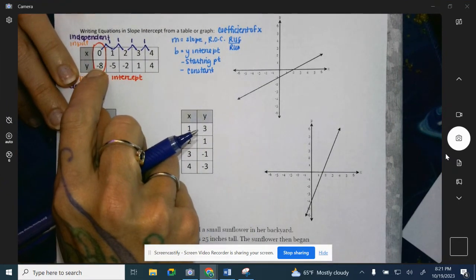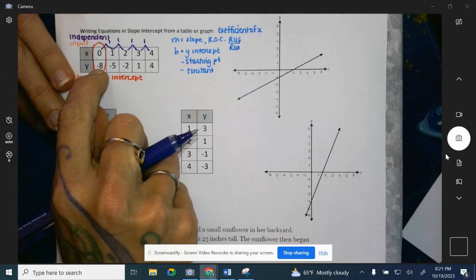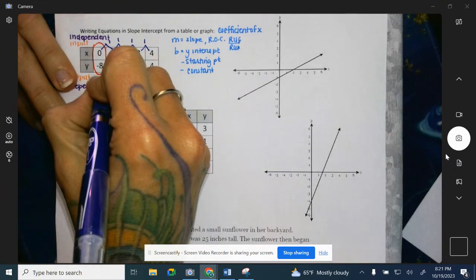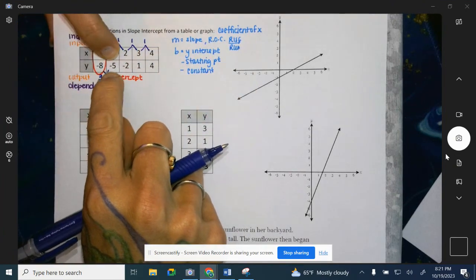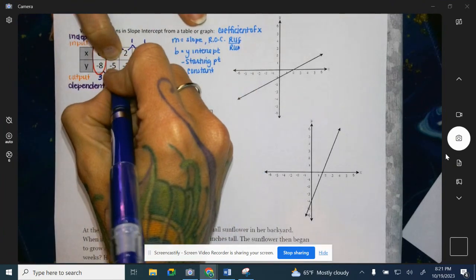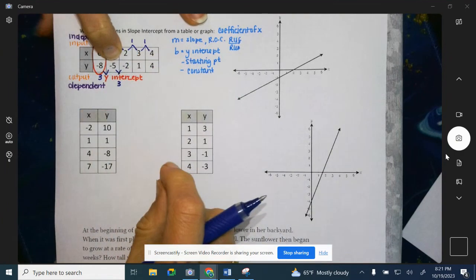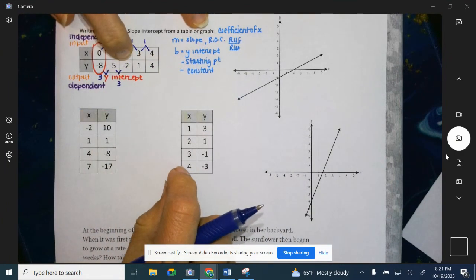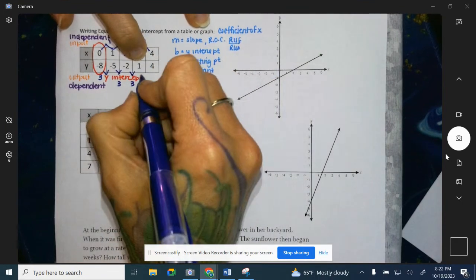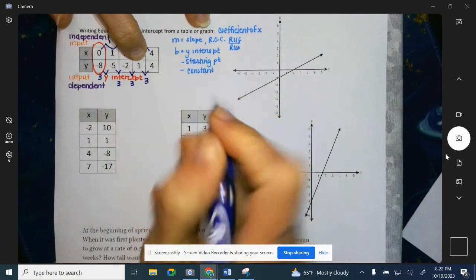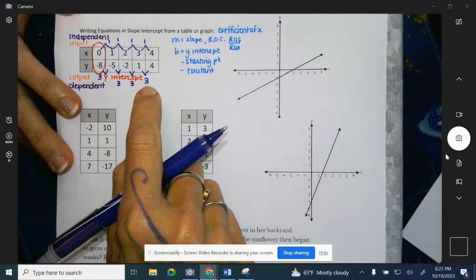So from -8 to -5. I owed you $8 and now I only owe you $5. That means I paid you a +3. When I owed you $5 and now I only owe you $2, again, I paid you a +3. I owed you $2, now you have an extra dollar. Again, I paid you $3. You have $1 and you got to $4. Again, that's +3. And you do want to check all the way through.